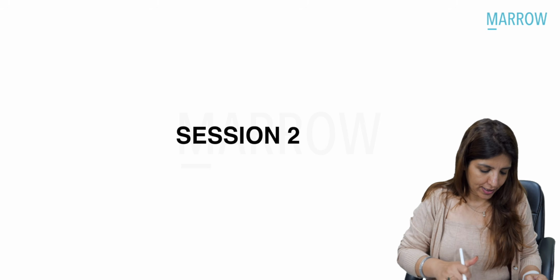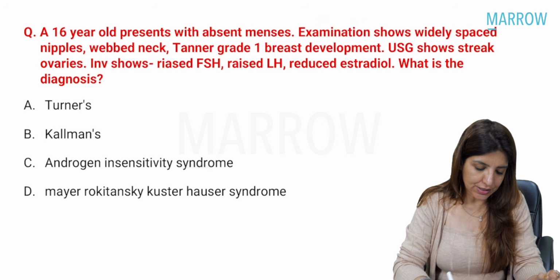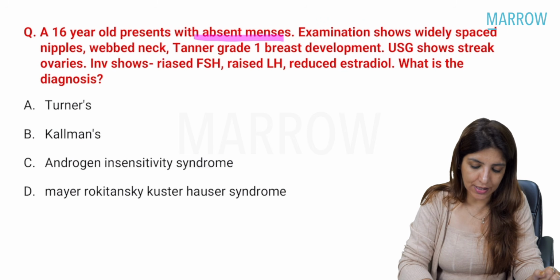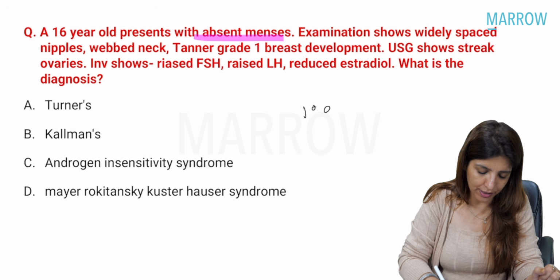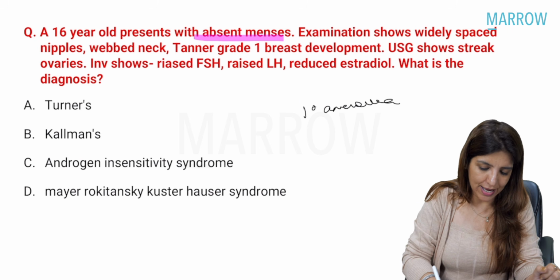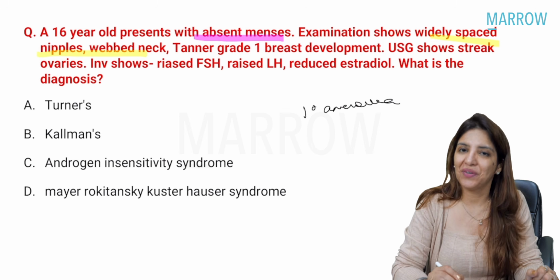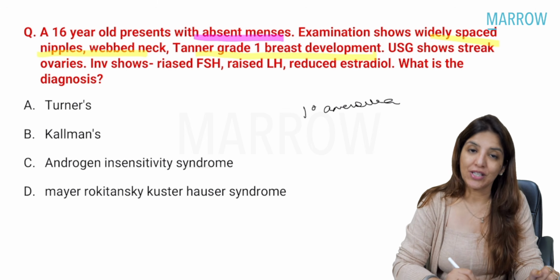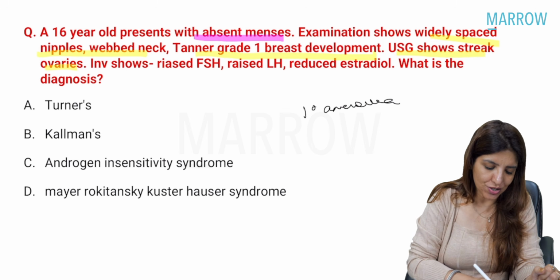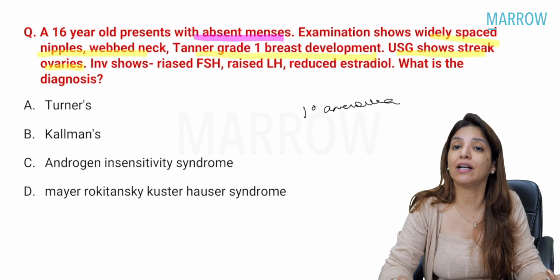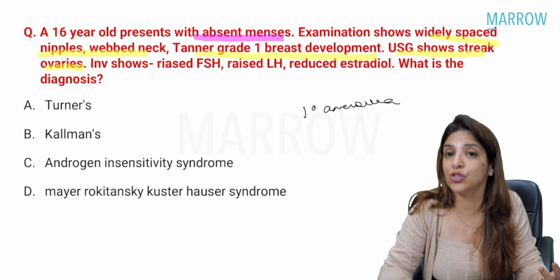So let's see over here, second session. A 16-year-old patient presents with absent menses. So she is a case of primary amenorrhea. And this patient has widely spaced nipples, webbed neck, right? Tanner grade 1 breast development, and ultrasound shows streak ovaries. Now, so much is given that the diagnosis becomes very clear that this is a clear-cut case of Turner's syndrome.